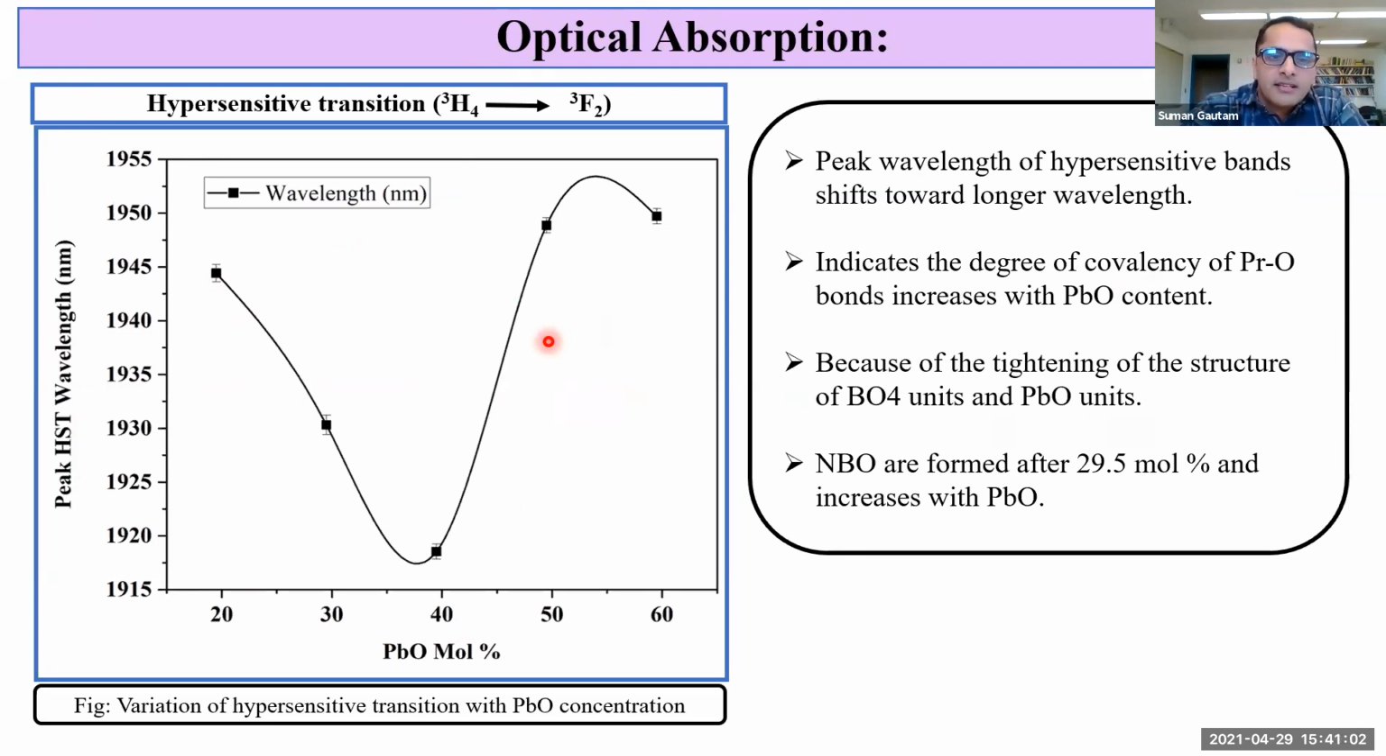That indicates the degree of covalency of the praseodymium-oxygen bond increases with PbO content, which is because of the tightening of the structure of 4-coordinate boron units and PbO units. Here we observe that non-bridging oxygens are formed after 29.5 mole percent and it increases with PbO.